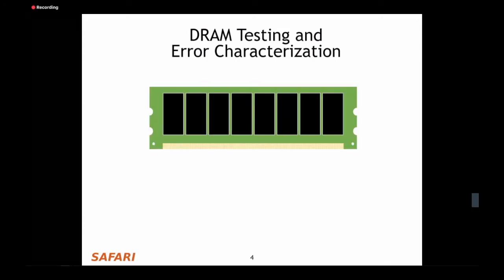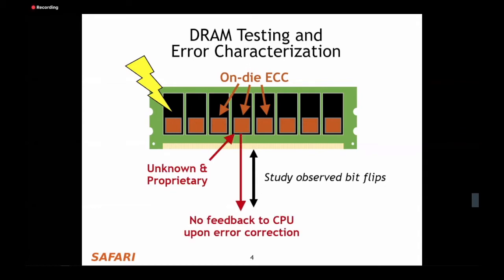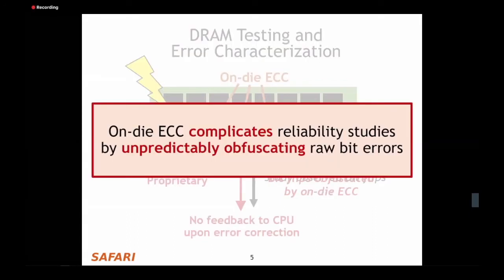So the way that these people determine these properties is using extensive DRAM testing and error characterization. So given a DRAM chip, they study the observed bit flips when errors occur. However, modern DRAM chips incorporate on-die error correction codes, or ECC, which are unknown and proprietary, provide no feedback to the CPU on error correction, and therefore on-die ECC obfuscates the errors that we're trying to study. And this essentially means that on-die ECC complicates reliability studies by unpredictably obfuscating raw bit errors.